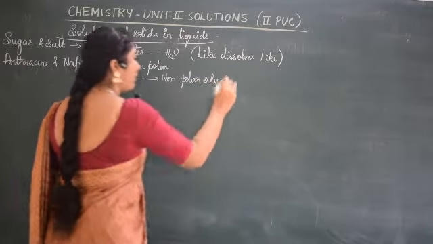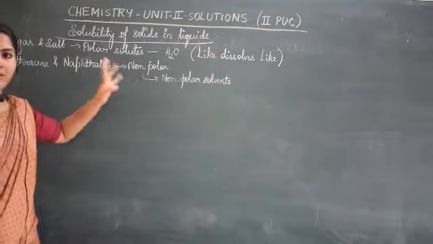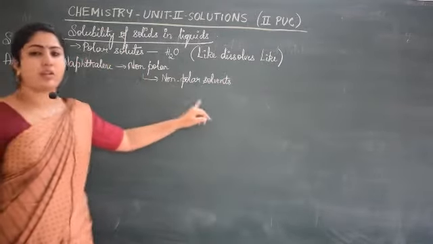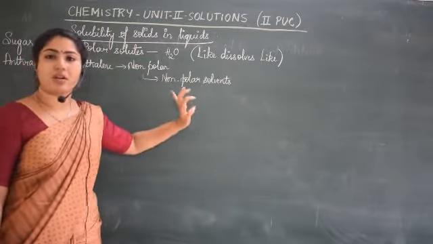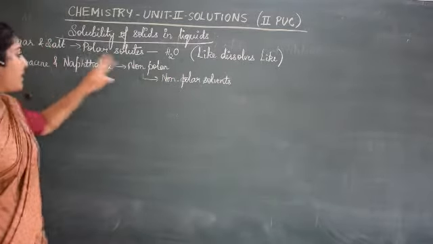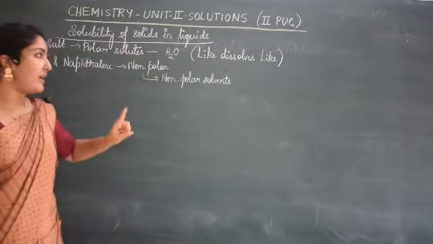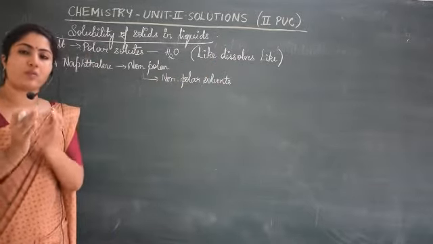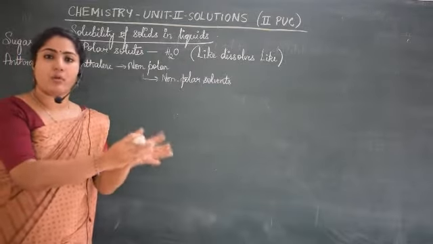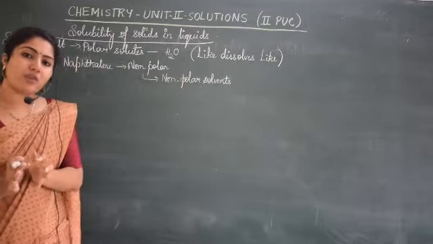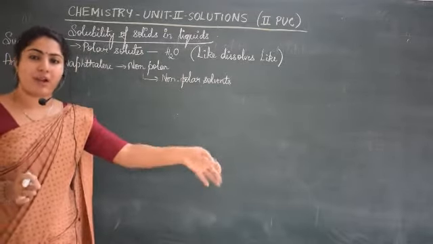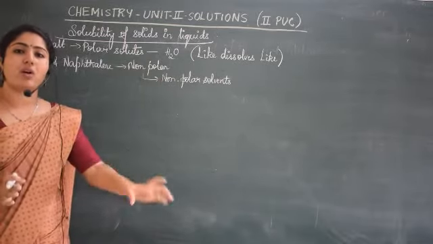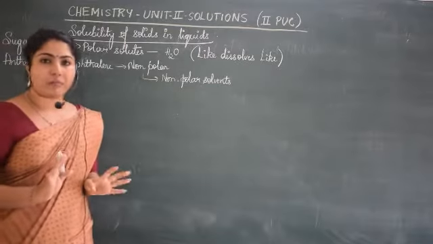Whereas if you try to interchange here, if you say, okay, I will dissolve sugar in a non-polar solvent, in benzene, it's not possible. Or salt in benzene, it's not possible. The reason is like dissolves like means polar solutes will dissolve only in polar solvents. That means polar solvents can dissolve polar solutes only. Non-polar solutes can be dissolved in non-polar solvents only. This is what it means.